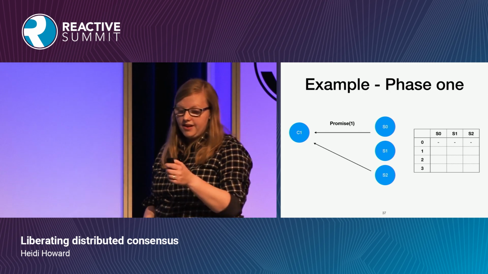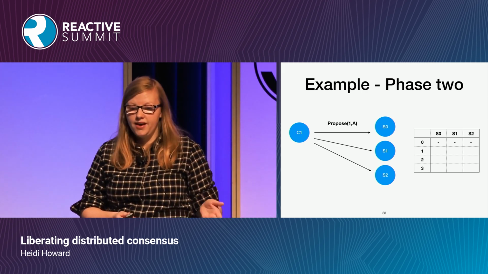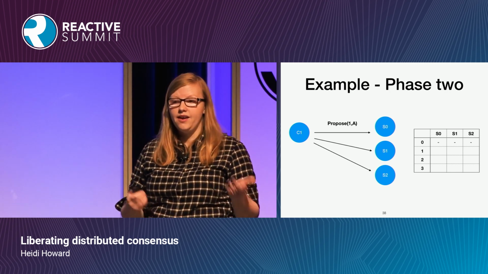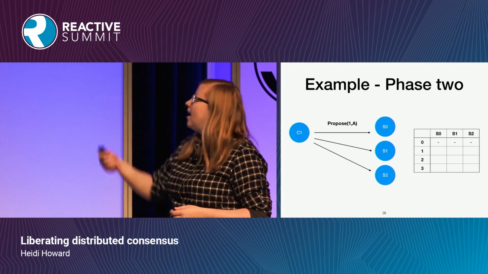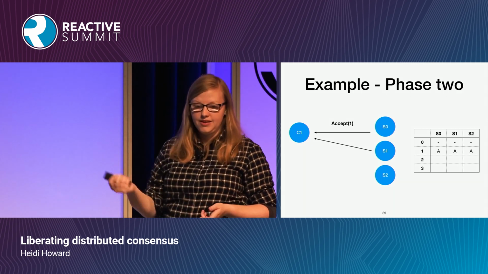The client is then free to choose any value it wants. In this case, it's choosing the value A. It's sending the message, I'm going to propose that you write A at epoch 1, to the servers, and the servers will then write that value and reply with the accept message.